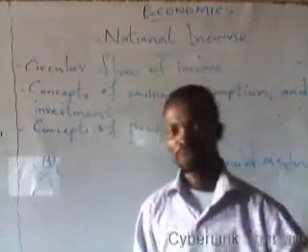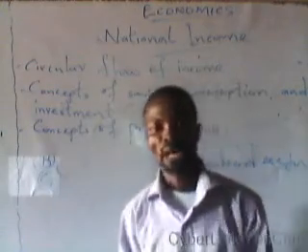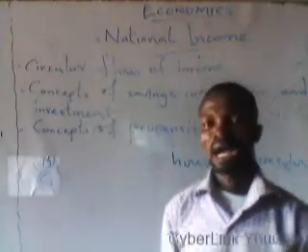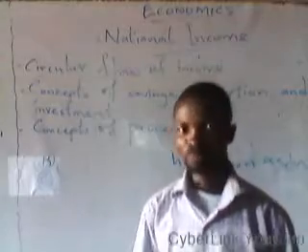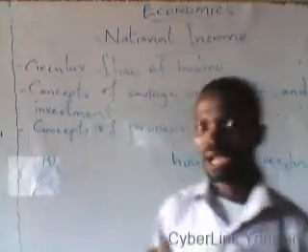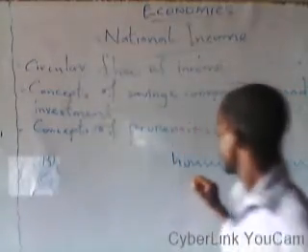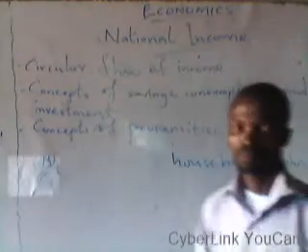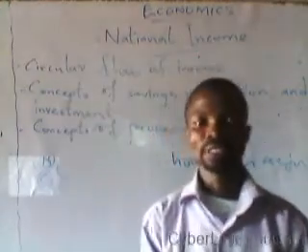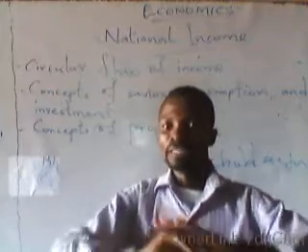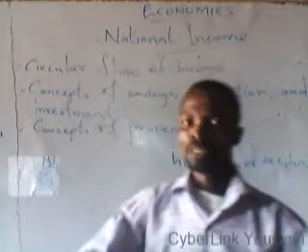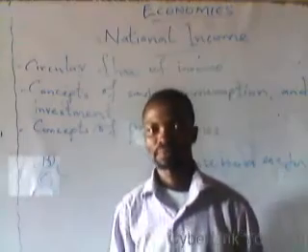When we now talk about circular flow of income, we are simply talking about the movement of money and other productive resources between these two major actors within an economy. And it has to be well understood that in national income, the household sector is seen as that sector of the economy that does not engage in any productive activities. That is, a sector that does not involve itself in the production of goods and services.